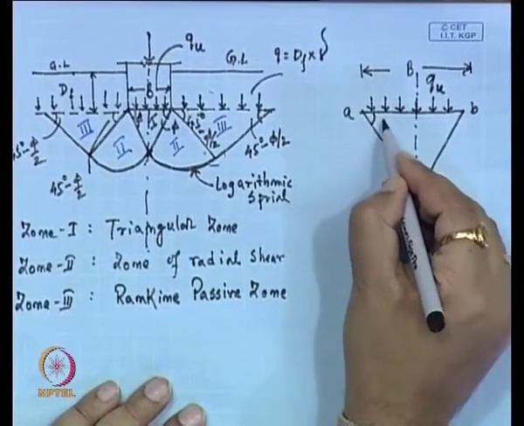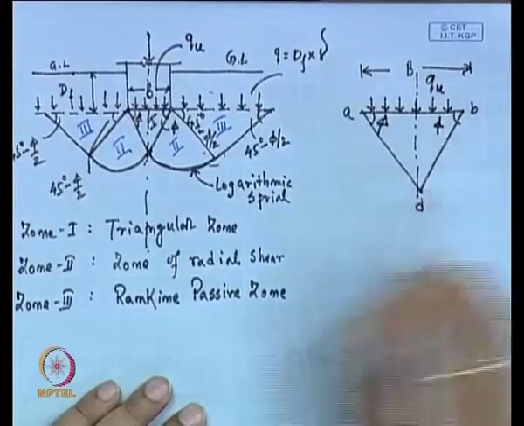Consider this angle is phi and this angle is also phi.